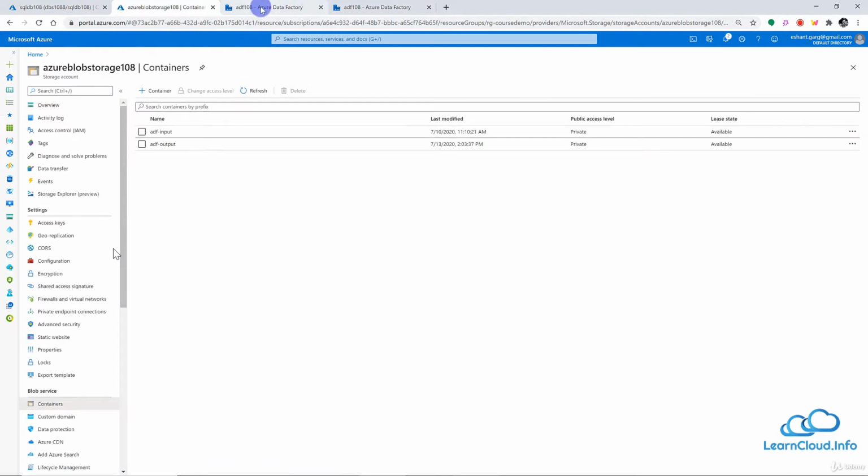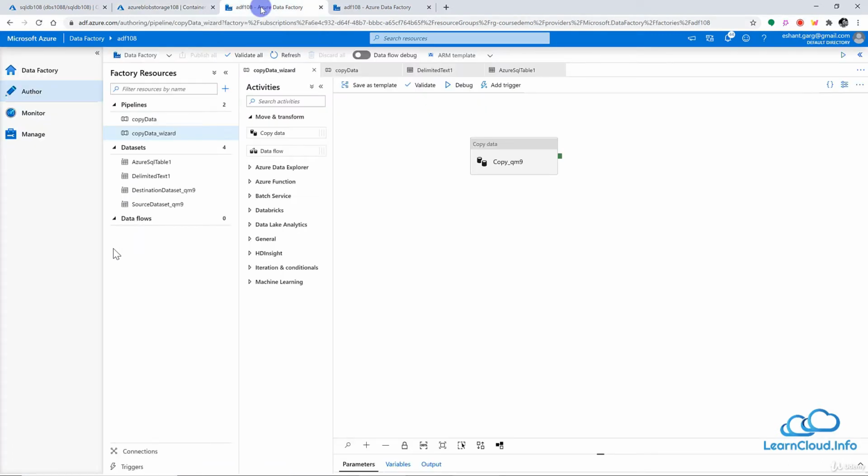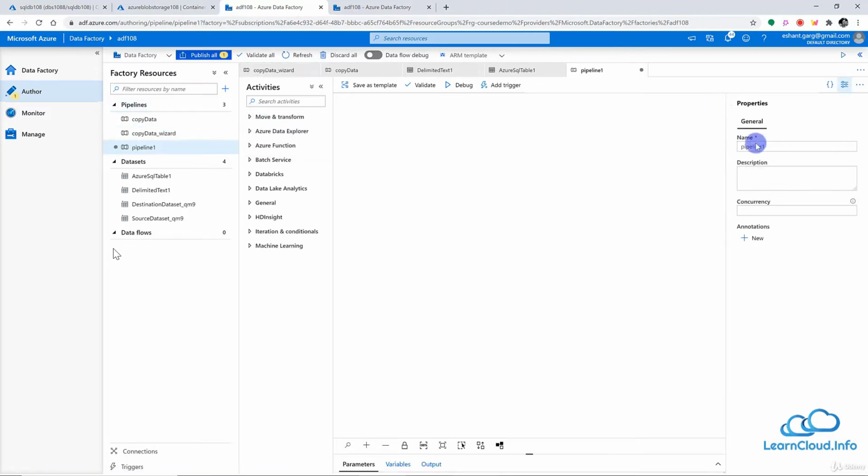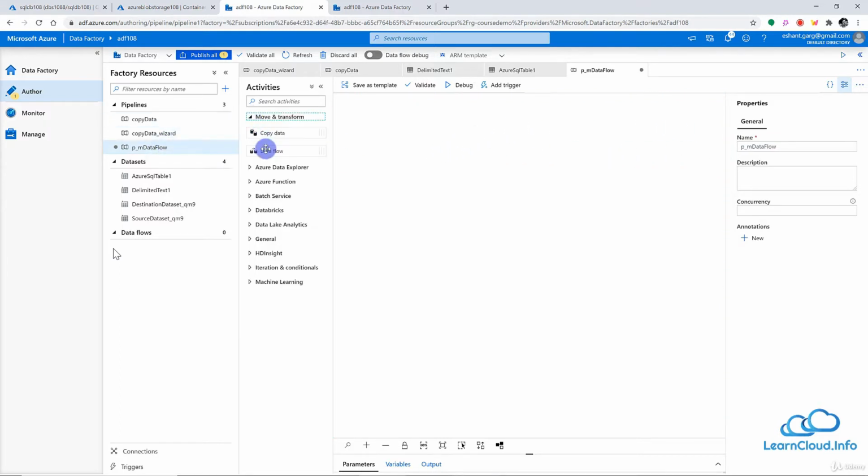Now let me go back to my data factory. Earlier we created these two pipelines, and I don't want to touch these, so let me create a new pipeline here. I will give it the name p_mapping data flow. All right. Now in this pipeline, I'm going to use my data flow task.